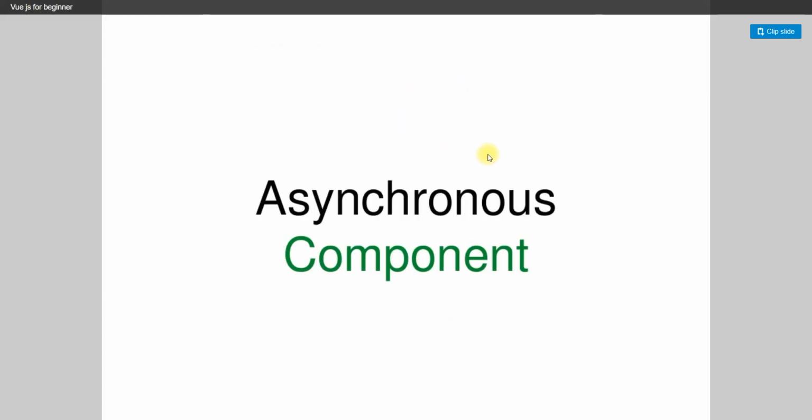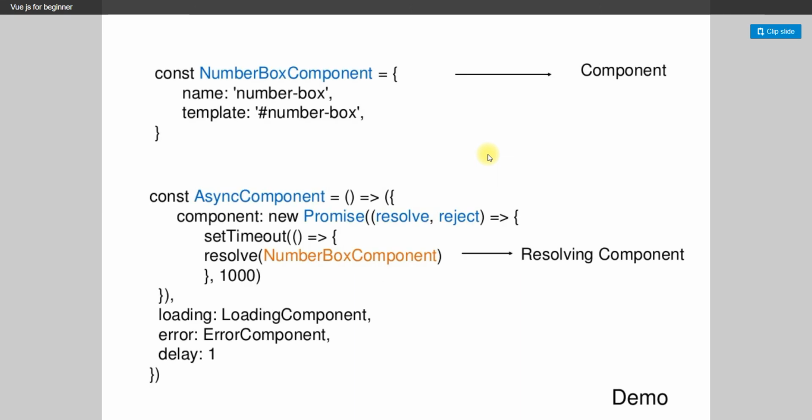The other one is the asynchronous component. What this means is we are going to give a constant number box component. We are giving it as a constant, and we also give the name and the template. The other thing we give is the constant asynchronous component, new Promise with resolve and reject, setTimeout, resolve number box component, and 1000. So what will happen is it resolves the component, along with the loading component, errors and the delay.